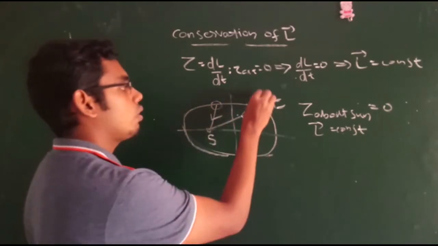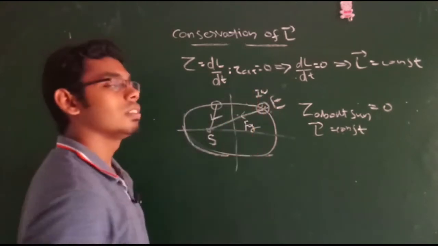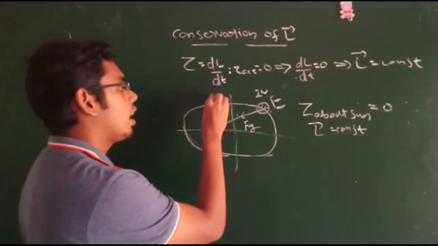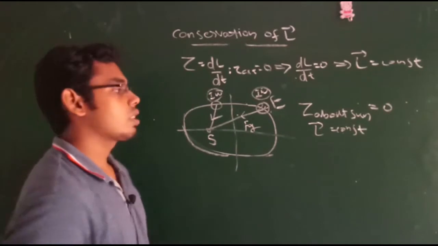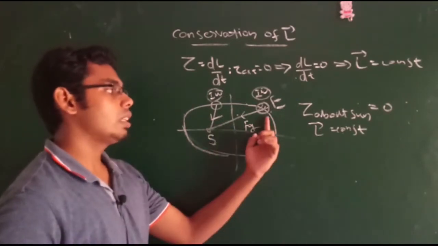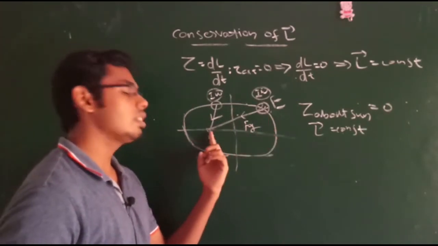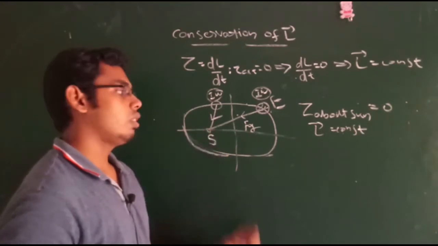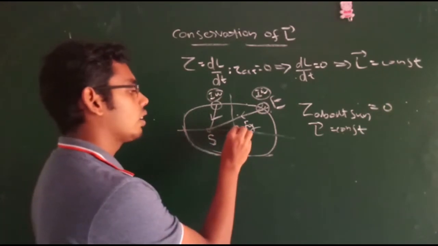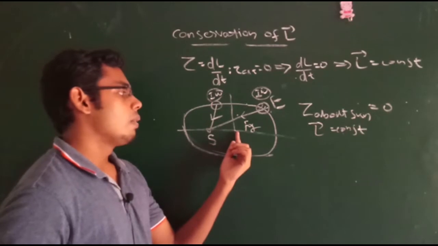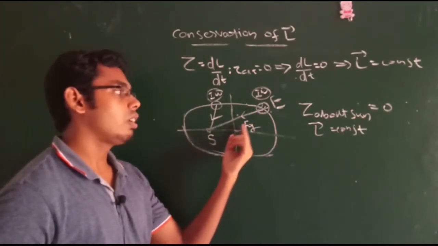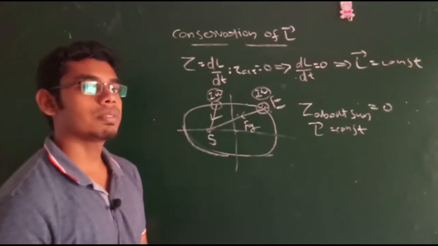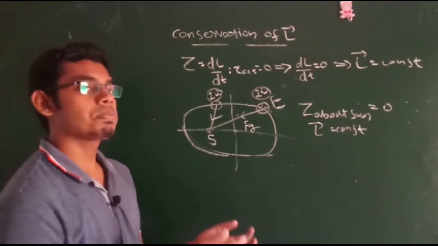So the I omega present here must be equal to the I omega present here. This is very important: the conservation of angular momentum of the Earth about the Sun. Please note that if I take a point on the Earth, the angular momentum about that point is not conserved, because gravity will make some torque.